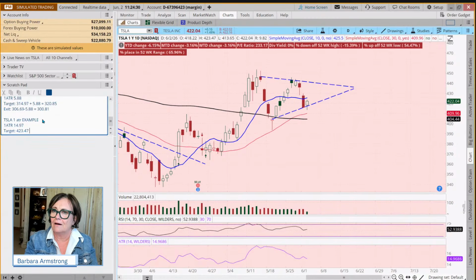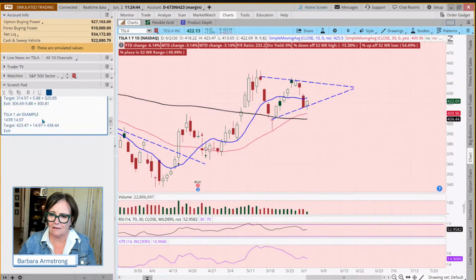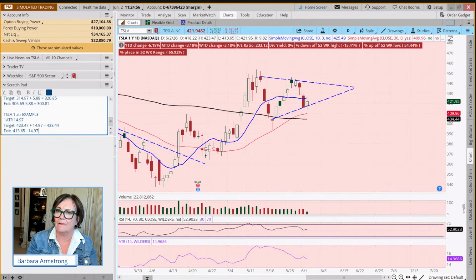So our target is going to be 423.47 plus 1497. And it comes out to 438.44. And then our exit is going to be 413.65, today's low, minus 1497. And that gives us 398.68.